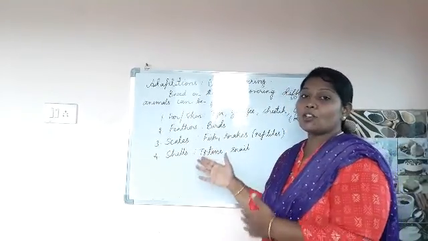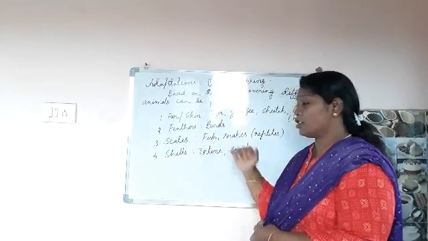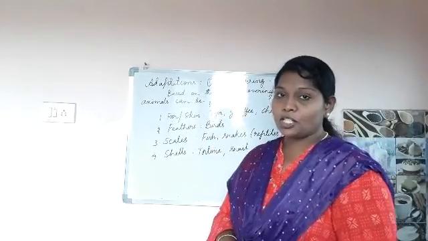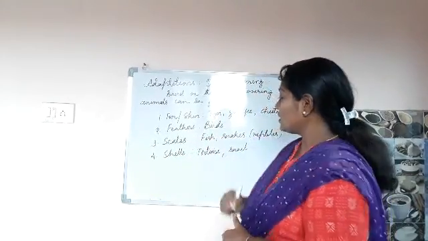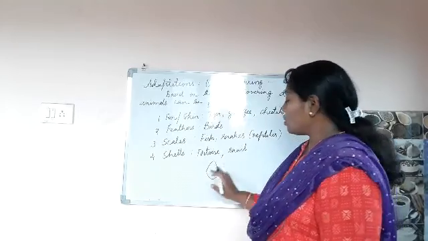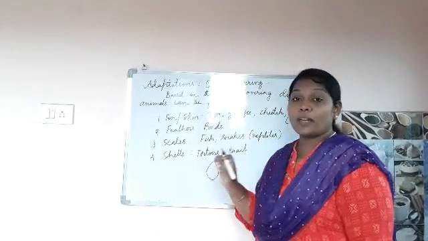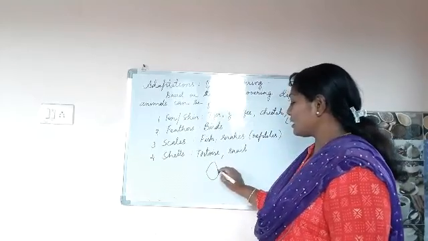So, the scales are of different types. Here the scales we see in a fish. If you observe a fish, the fish body is covered with scales. So what is the structure of the scale? If you see, it is something like this. So the scales of the fish are very thin and the whole body is covered by these scales.